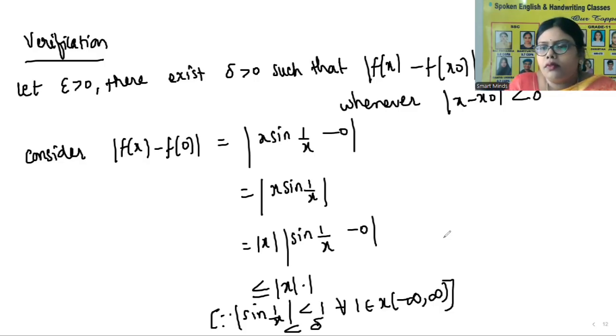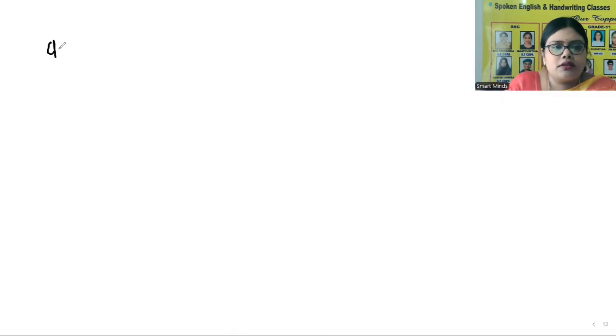Understood? Now let us choose delta equal to epsilon.